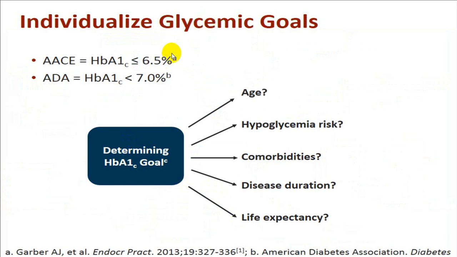Now the glycemic goal by and large by ADA is less than 7, and by the American College of Cardiology it is less than 6.5. It will depend upon the age, hypoglycemic risk, comorbid conditions, disease duration, life expectancy, etc. We have a little modification as far as this HbA1c goal is concerned. We usually maintain the HbA1c goal between 6.5 to 7.